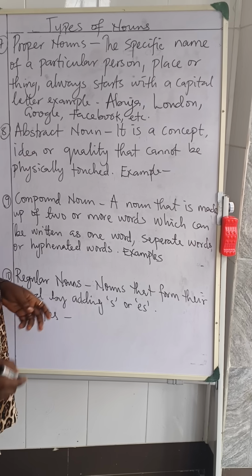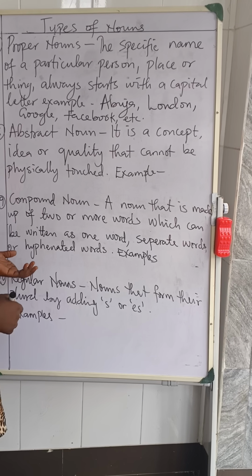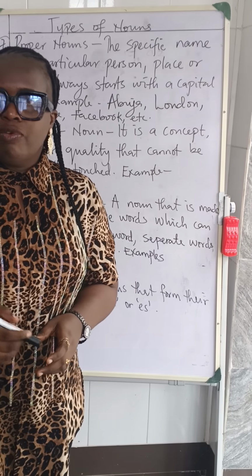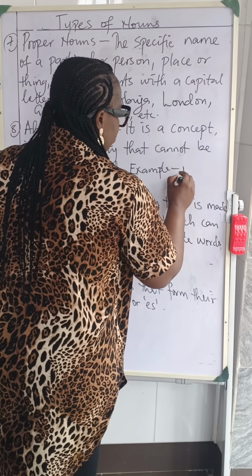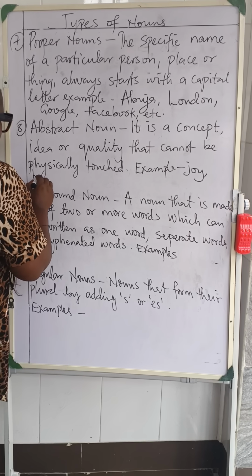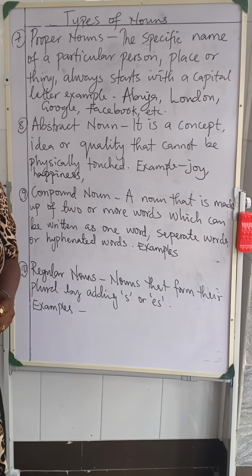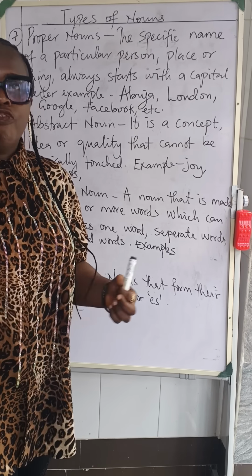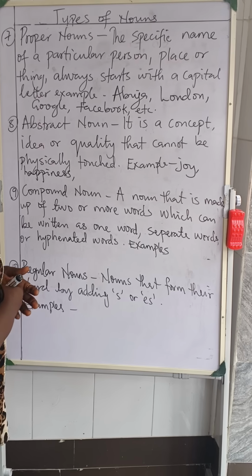Now let's look at number 8, abstract noun. An abstract noun is a concept, an idea or quality that cannot be physically touched. It can't be physically touched. An example is joy in your heart. You're so joyful. Happiness. It cannot be physically touched. Love. You have someone being intelligent. Your freedom. They are all abstract nouns, things you can't touch.